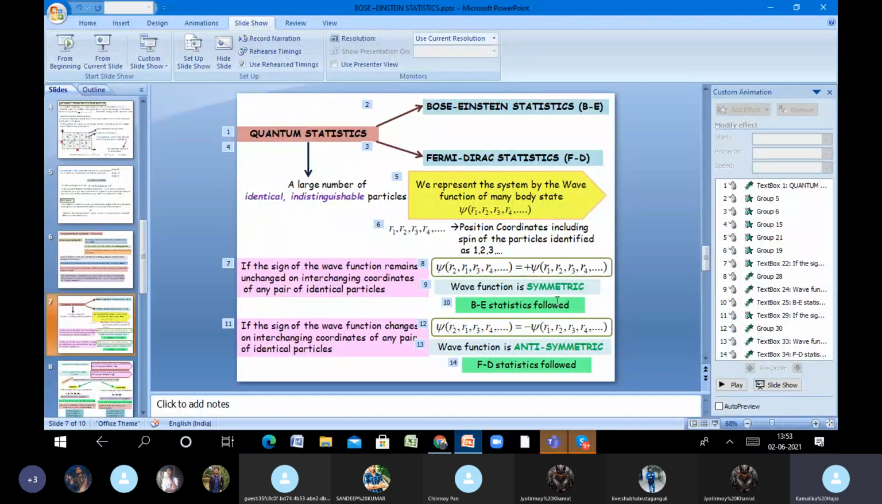by a particular group of particles which has a certain value of spin, and Fermi-Dirac statistics is followed by a different group of particles which again have a different value of their spin, and because of that when you interchange the positions the sign of the entire wave function changes. Okay, and that will allow you to determine whether the wave function is symmetric or antisymmetric.